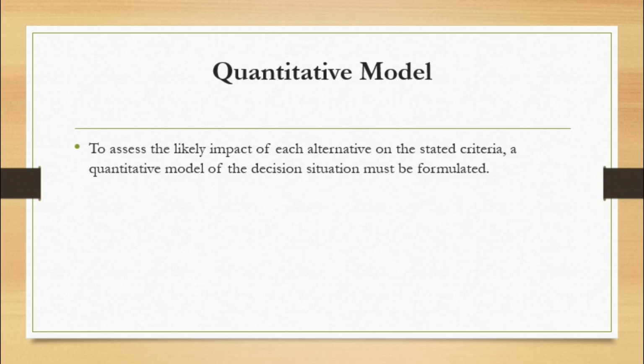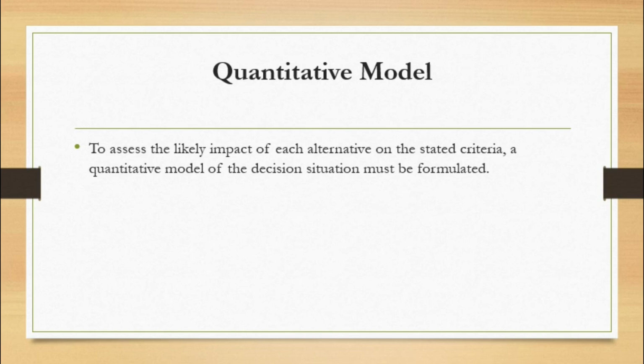Quantitative model, the third one. To assess the likely impact of each alternative on stated criteria, a quantitative model of the decision situation must be formulated. So we select various alternatives, bring each alternative into the form of a model, and work this model out.